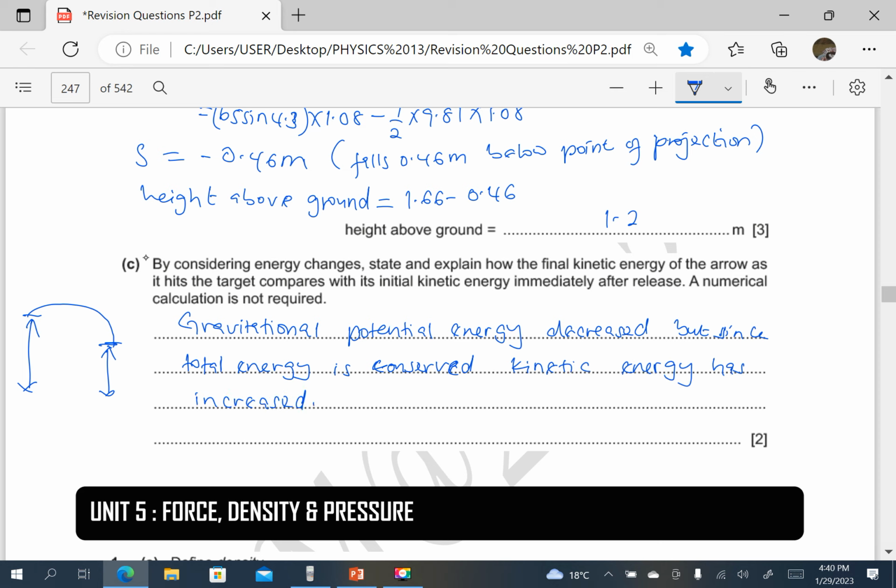Of course, if it falls below the point of projection, it even lands with a speed higher than the one with which it was projected. So it means the kinetic energy increases further.